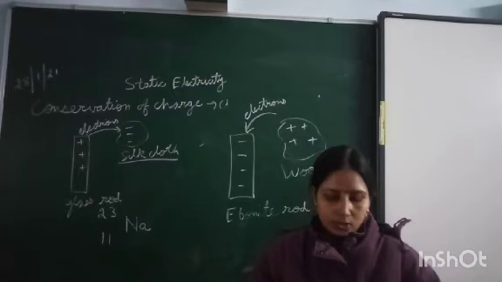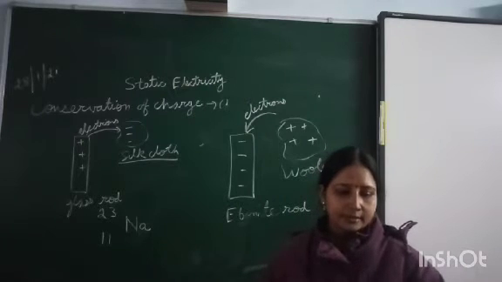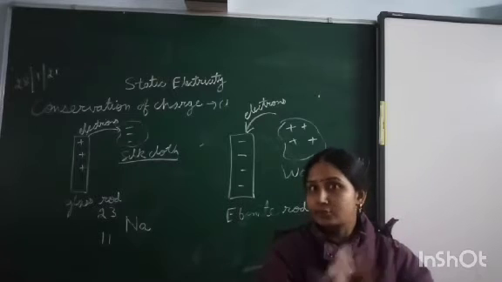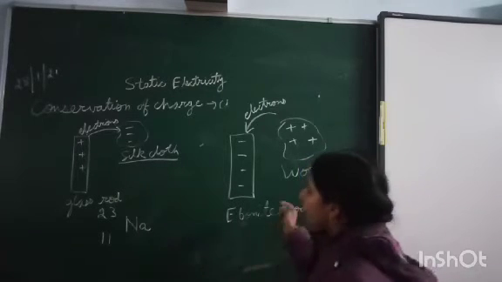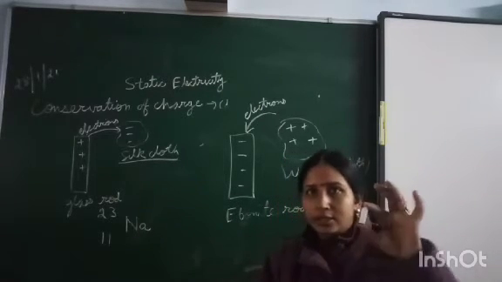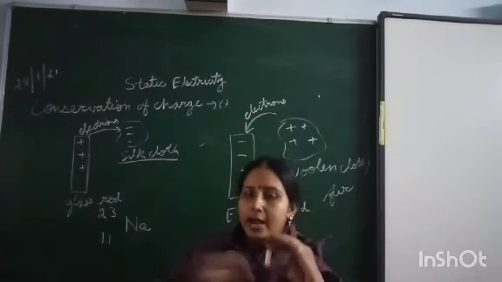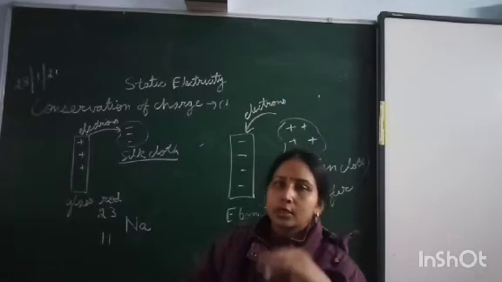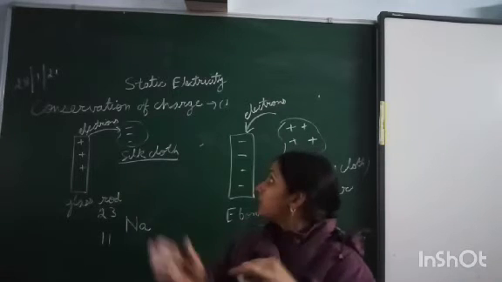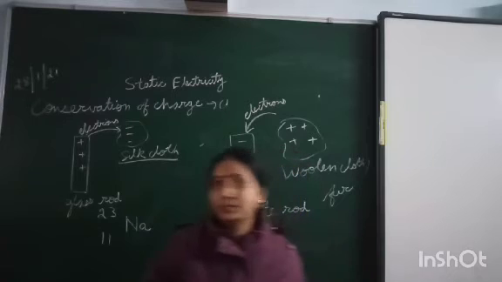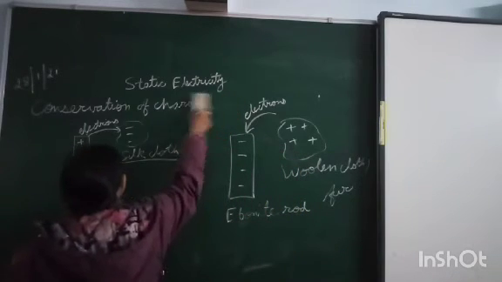This method is called charging by rubbing, because we have rubbed two objects. We take a glass rod and rub it with a silk cloth, or we take an ebonite rod and rub it with a woolen cloth. Hence we are acquiring charge. So this method is considered charging by rubbing.